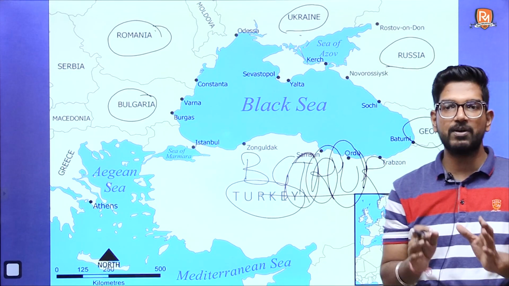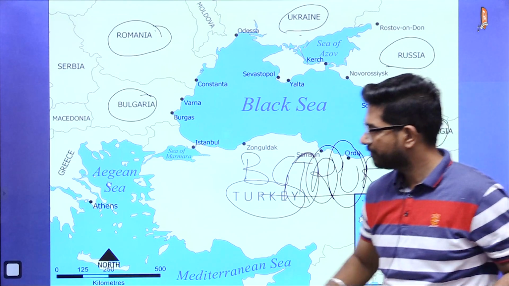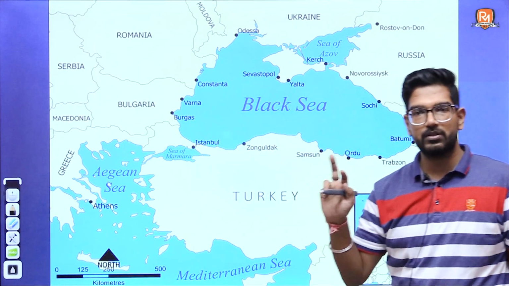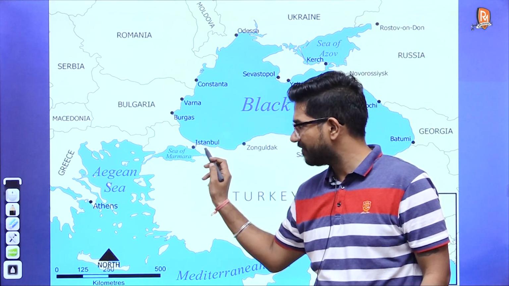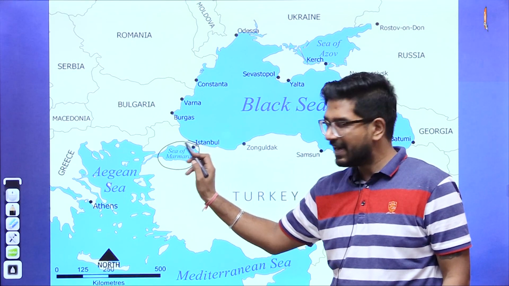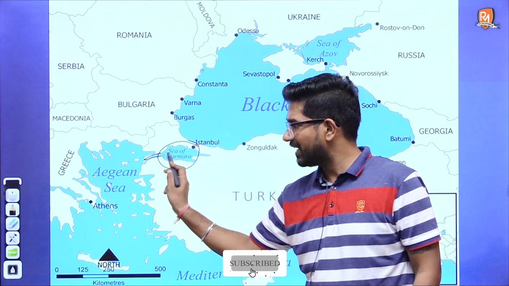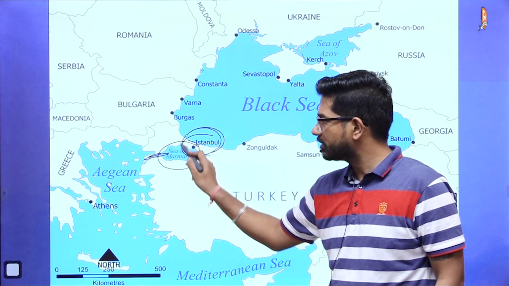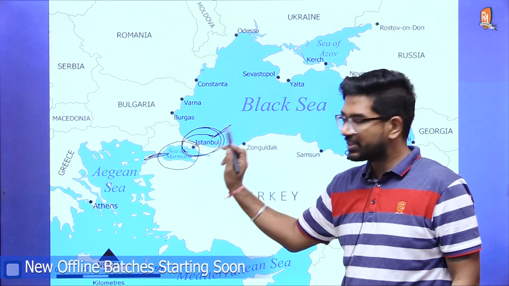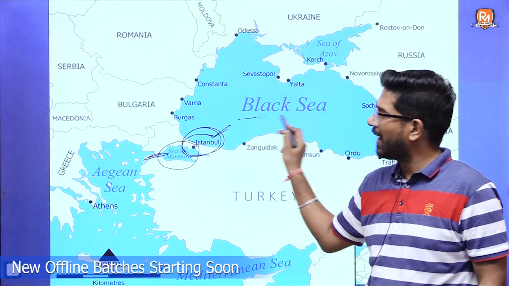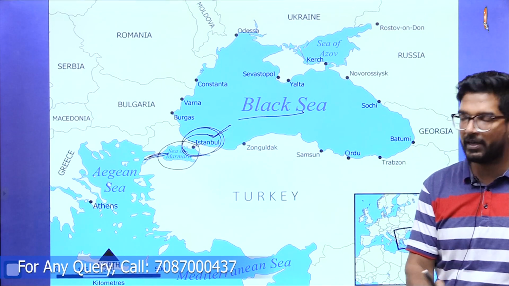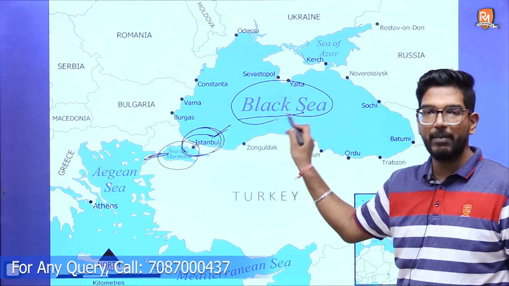Now let's talk about some important straits located in this area. When we were reading about the Mediterranean Sea, we covered the Sea of Marmara, and I told you about this strait as the Dardanelles Strait. So you have to tell me in the comment box the name of the strait which connects the Sea of Marmara with the Black Sea. I have covered this in my previous video, so I am not repeating it, but you have to write it down in the comment box.